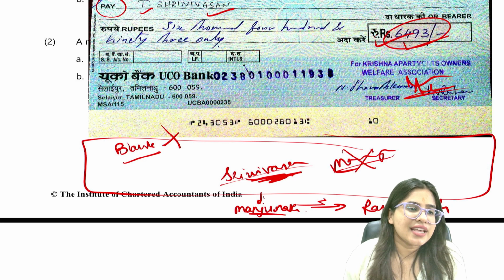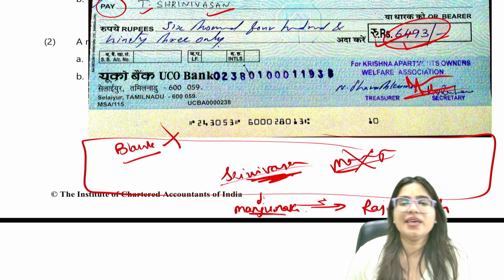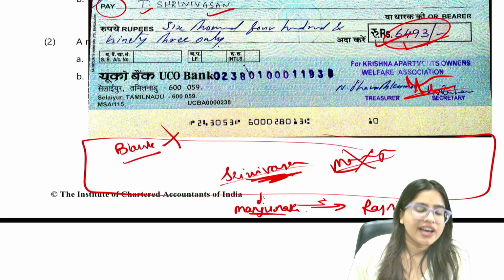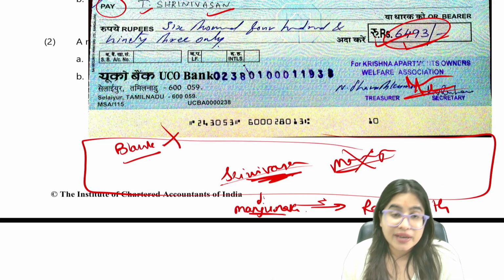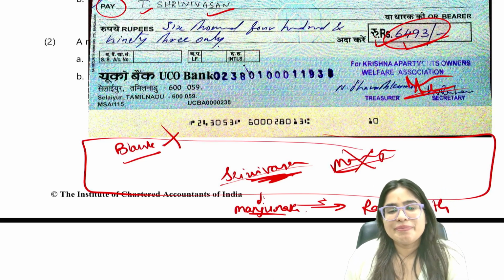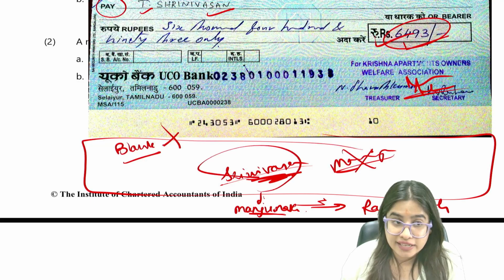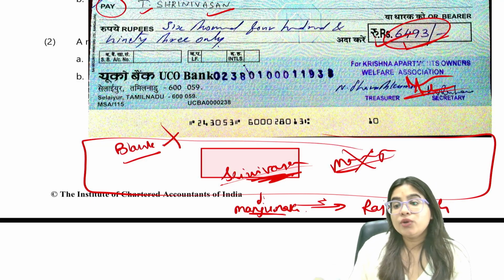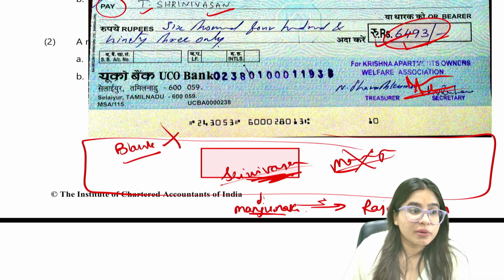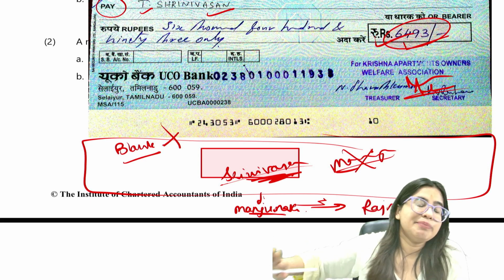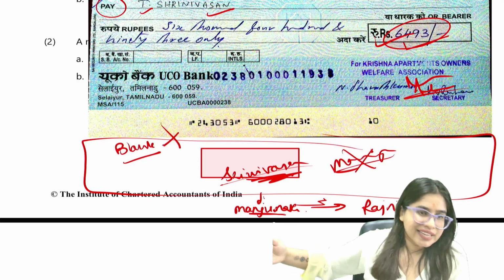Does Manjunath need to sign again? No. Why? Because it has already become a bearer instrument. Are you understanding? That's the difference between order instrument and bearer instrument. So when you first time make the bearer instrument, of course you have to sign and then deliver. But once it has become a bearer instrument, further you can transfer it by mere delivery. No need to sign it again and again.